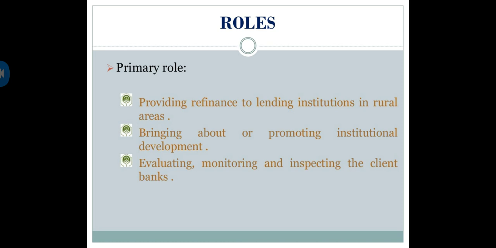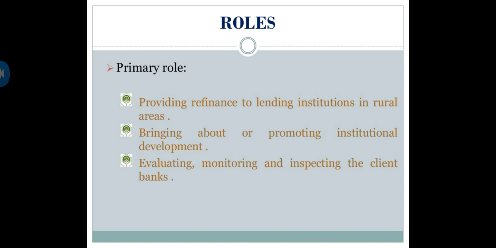What is the meaning of evaluating? Checking in detail whether the available information is right or wrong. Is this information reaching all the people, or is this finance reaching the people whom we aimed to reach? Monitoring: you are checking that this amount reaches the particular person in the rural areas.